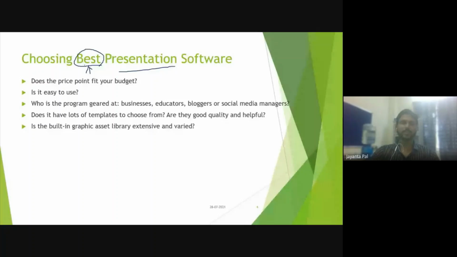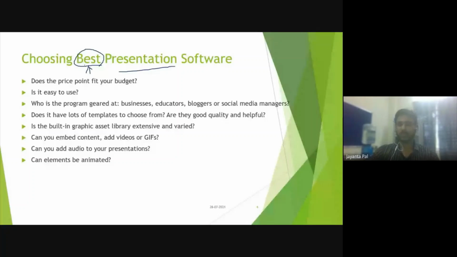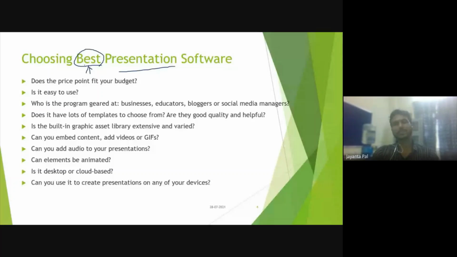Can you embed content, add videos, GIFs? Can you add, that means, can you edit? Can you add audio? Can you add video? Can you include an animation, like the one in this presentation I am showing you? Is it desktop or cloud based? So what is my intention? All that depends on that. Do you need animation? If you need it, then obviously you will search for that particular software or package. If you do not, obviously you will omit that.